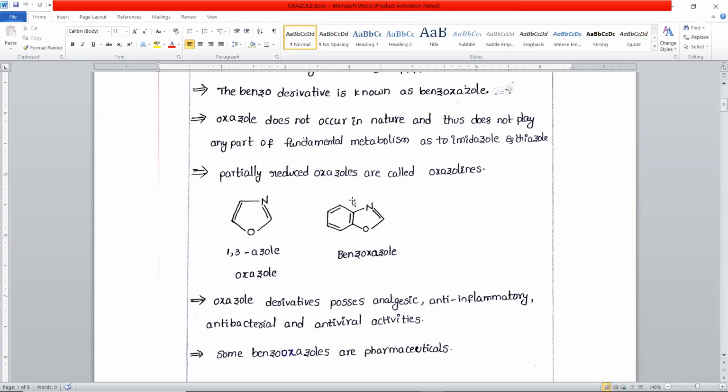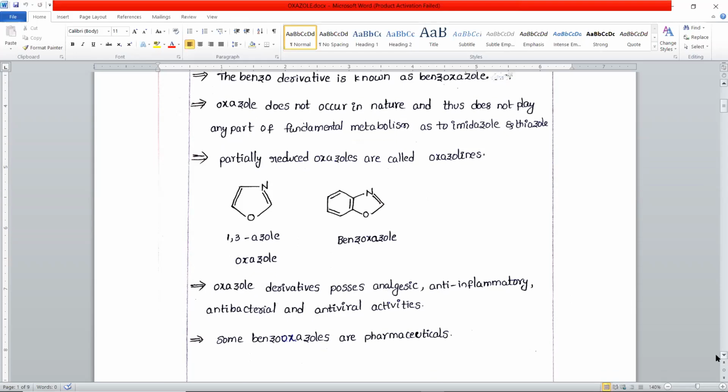This is a benzo-added oxazole, which is known as benzoxazole. The oxazole derivatives possess various types of biological activities such as analgesic, anti-inflammatory, antibacterial and antiviral activities. Similarly, benzoxazoles are also pharmaceutically important compounds.